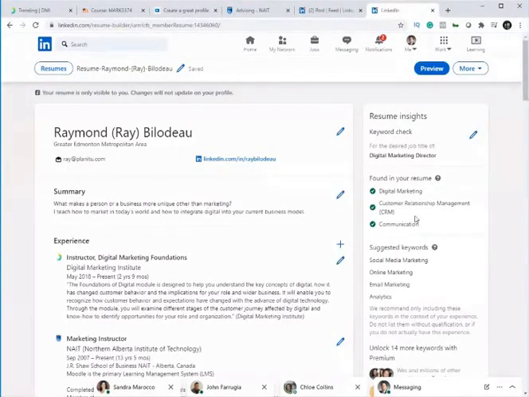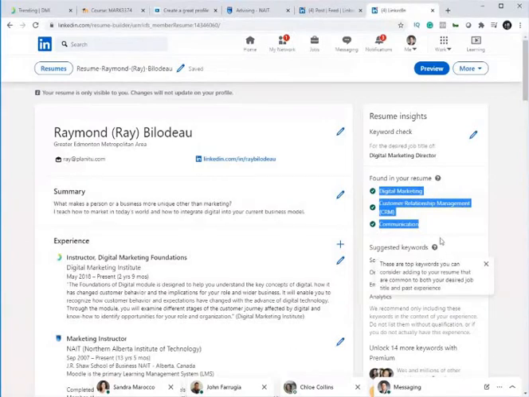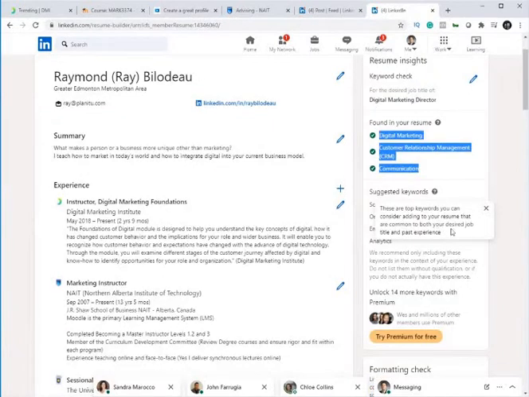When I hit the apply button, what it's doing is scraping the keywords from the job postings like the one we just saw, and it's saying here, found in your resume. These are top keywords we found in your resume that are relevant for your desired job title. Oh, that's fantastic. Those are the keywords that I've included inside of my background, and they're also looking for in the job. That's awesome. Suggested keywords. These are top keywords you can consider adding to your resume that are common to both your desired job title and past experience. In other words, I should be adding more of these.